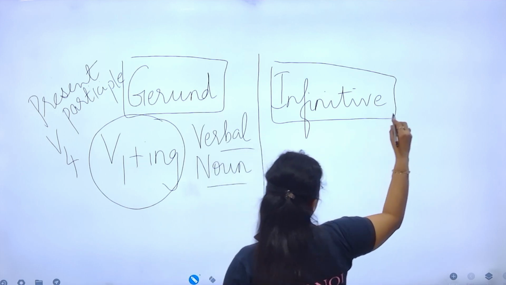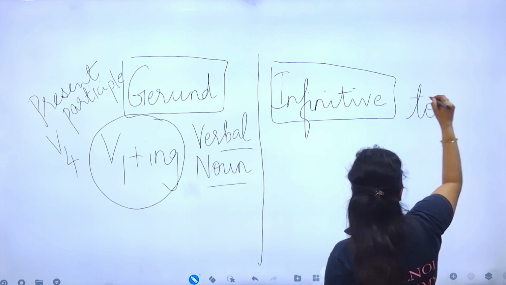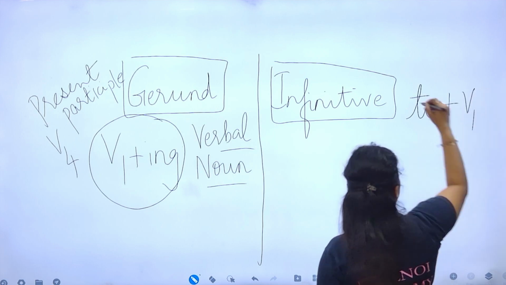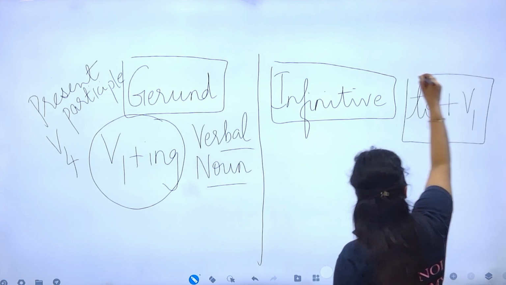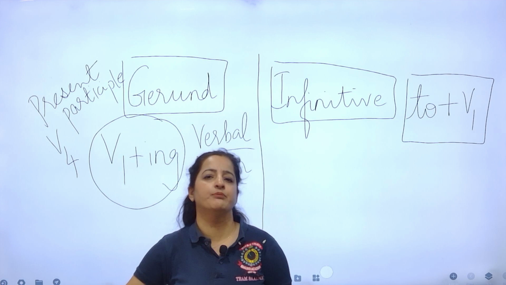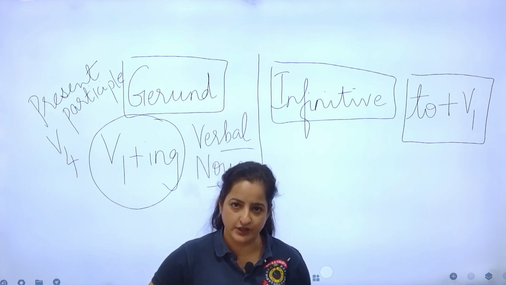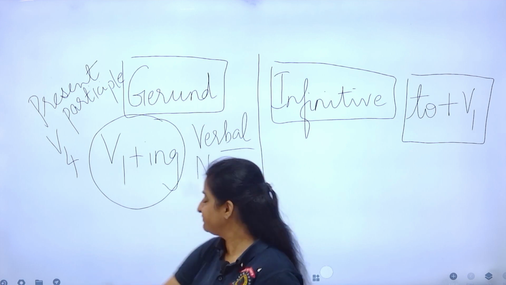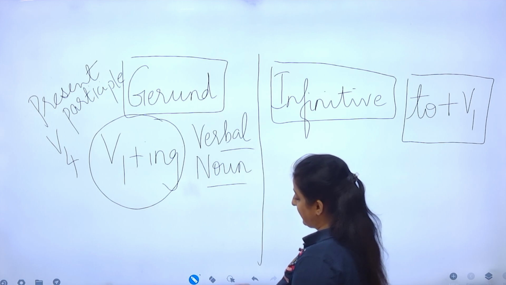Now, what is an infinitive? How should it look? To plus the first form of the verb. To followed by the base form of the verb. This combination is known as an infinitive. Right? Okay. How about an example?